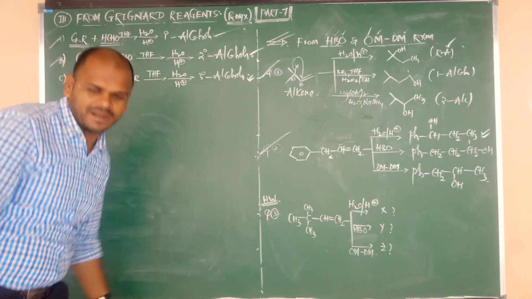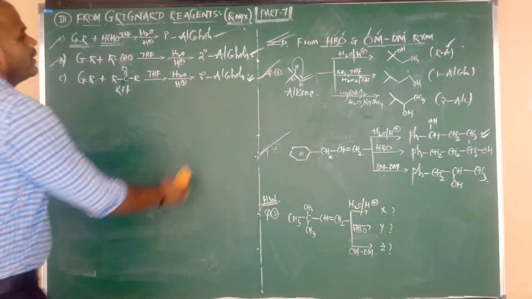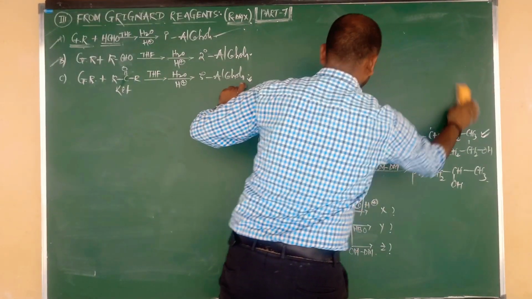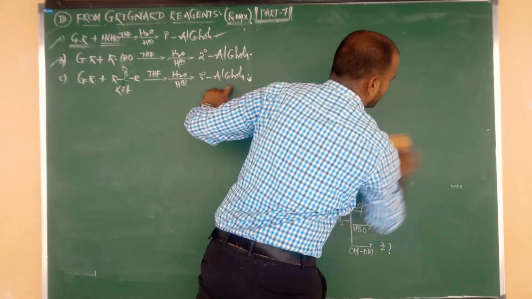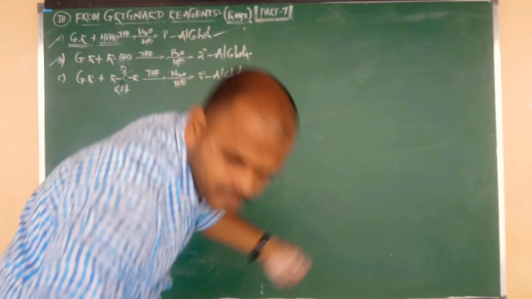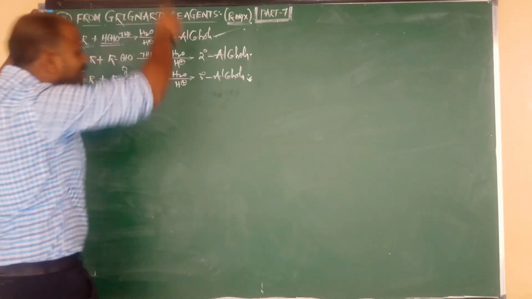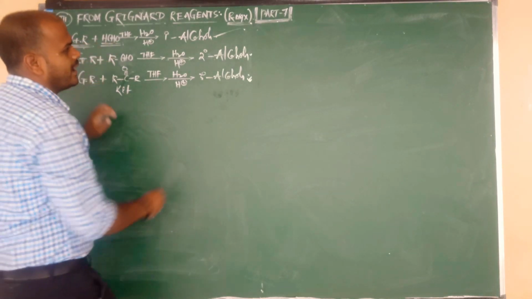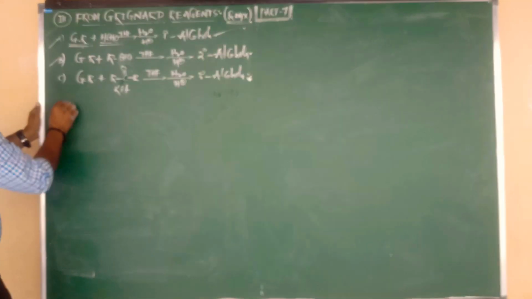For these three statements, I am going to give you three different reactions. Let us go for the first one. Statement 1: Grignard reagents on reaction with formaldehyde.